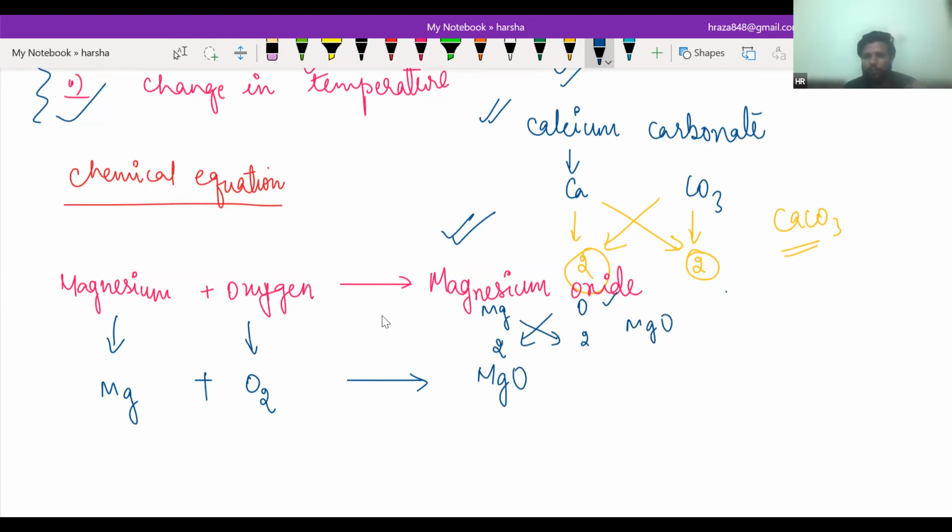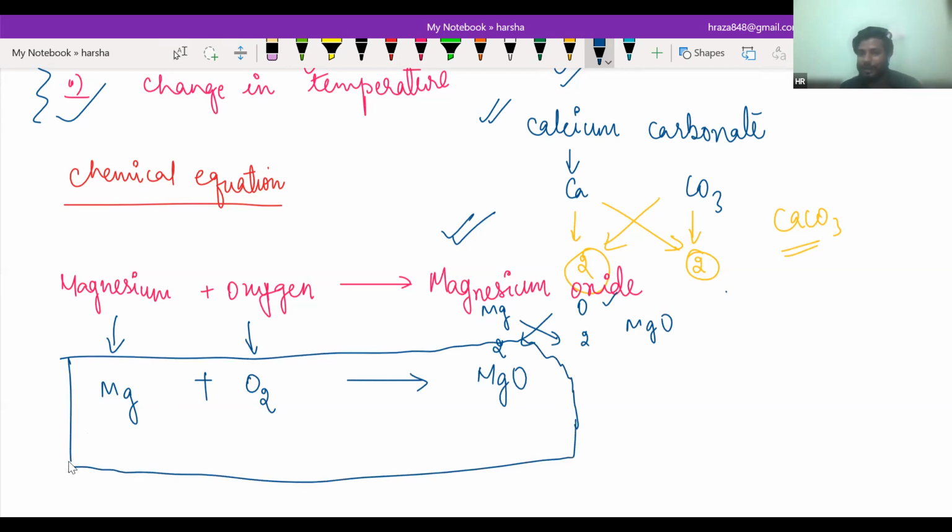After this, one important question is asked from this, which is balancing. Balancing is very important in chemical equations. And balancing is basically what? The left hand side should be equal to the right hand side.